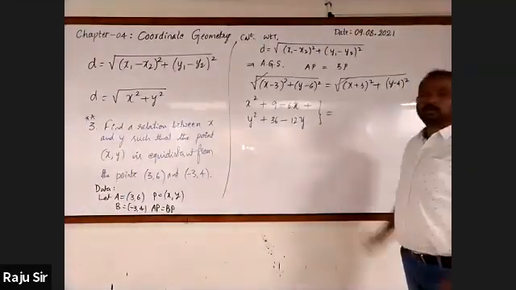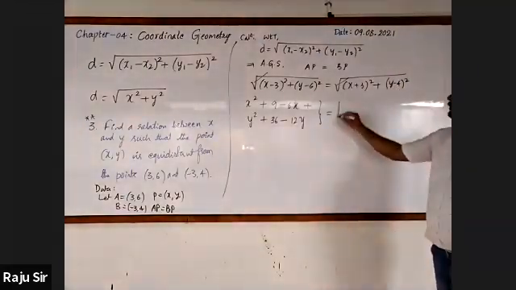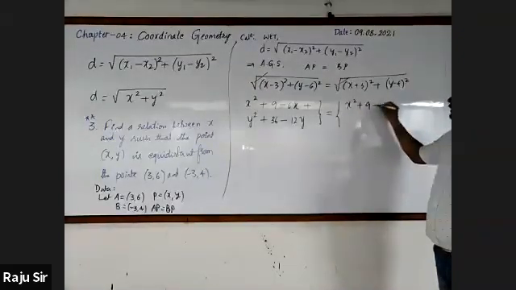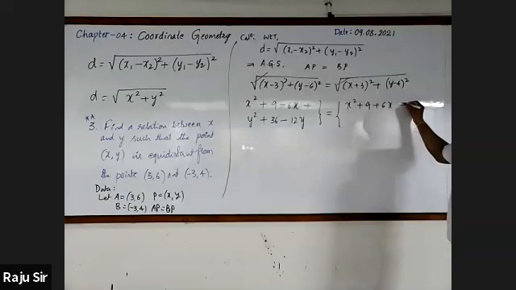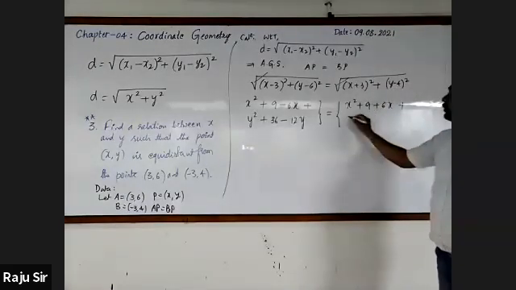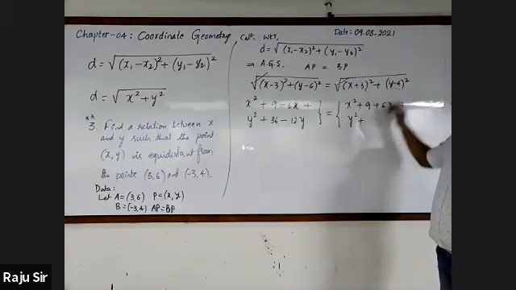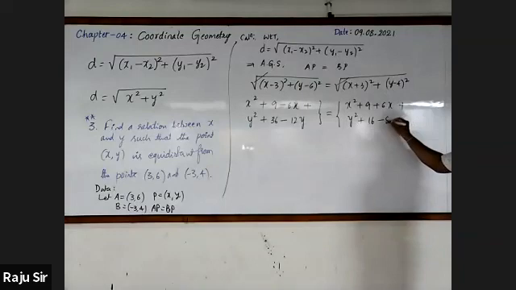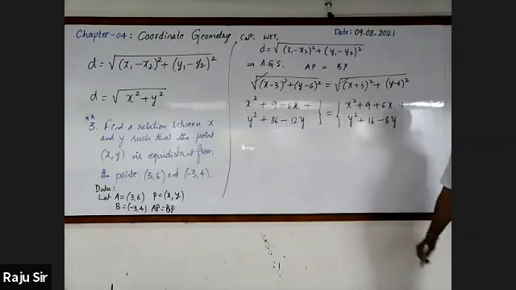This is equal to x square plus 9 plus 6x plus y square plus 16 minus 8y.